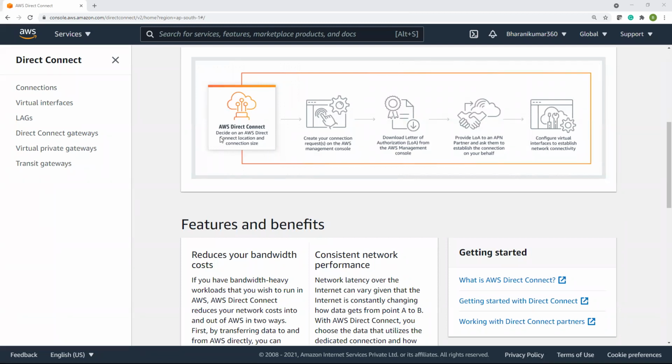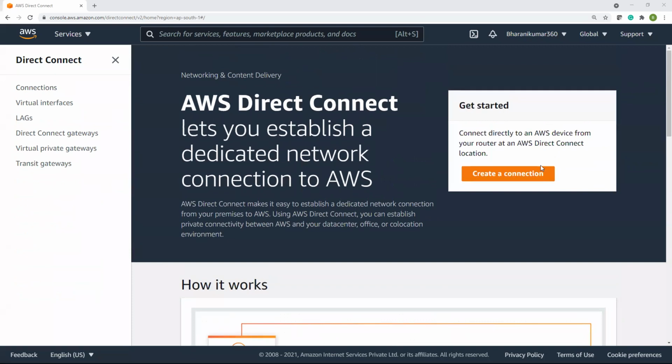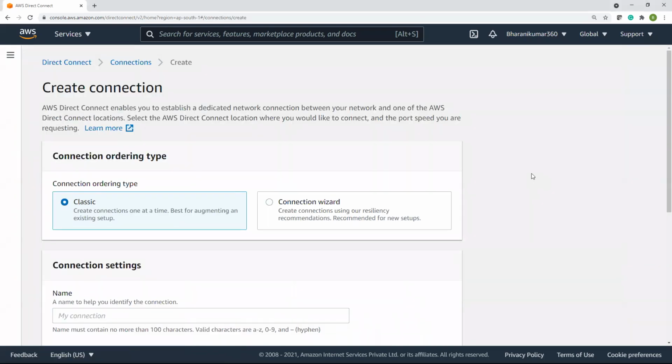See how it works. Decide on an AWS Direct Connect location and connection size, and create a connection on the AWS Management Console. Download the LOA, the authorization letter, and then you can lay a physical cable from your premises, from your site, to the AWS data center. Creating the AWS Direct Connect connection means you are requesting AWS to provide a direct connection.